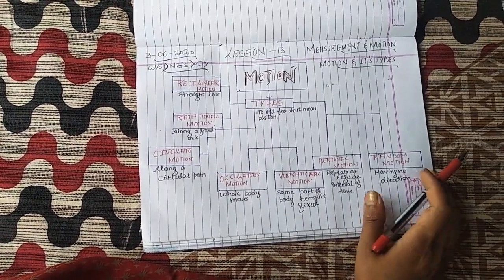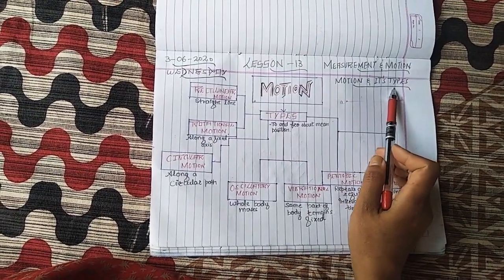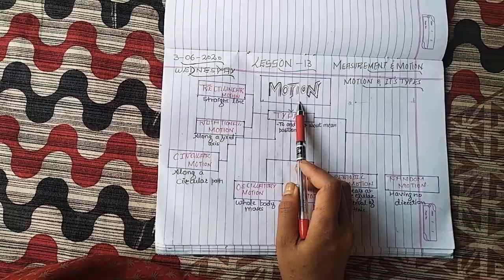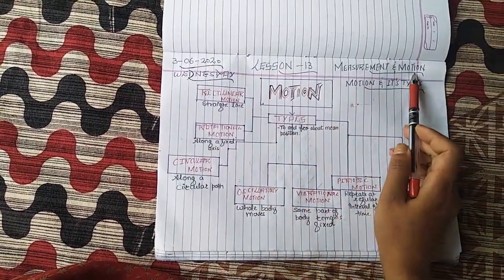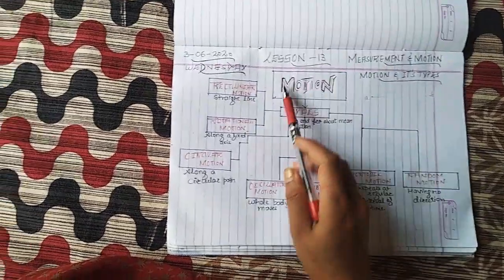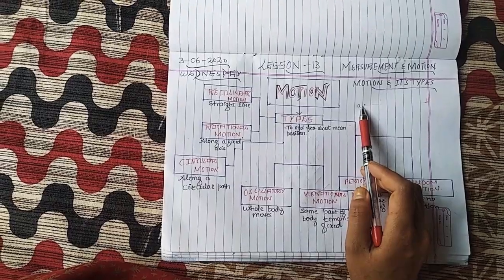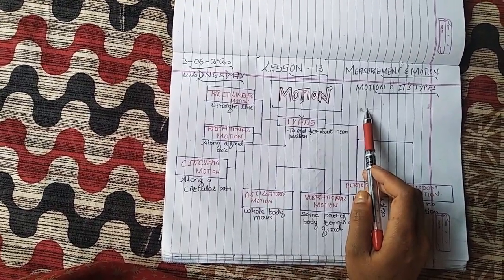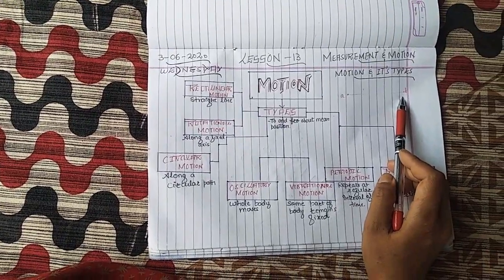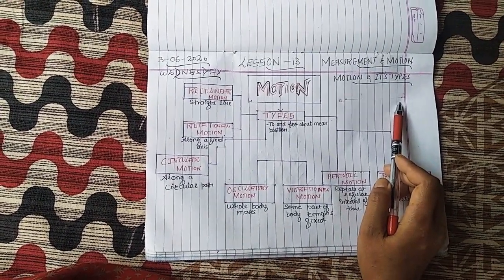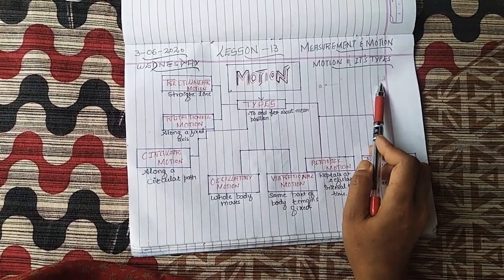Today we will study what motion is and what its types are. This topic, motion, is from your lesson number 13, measurement and motion. So come to the motion. What is motion? When an object changes its place from point A to point B is known as motion. Or you can also say when an object changes its position with respect to time is known as motion.